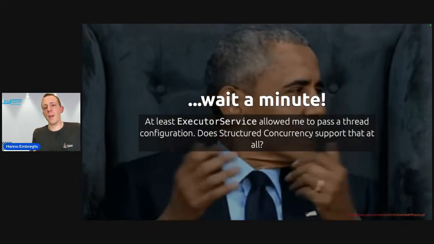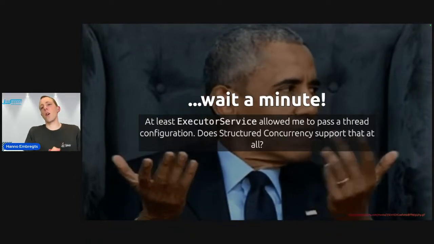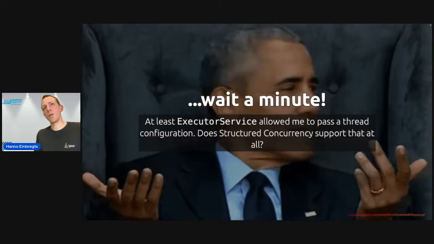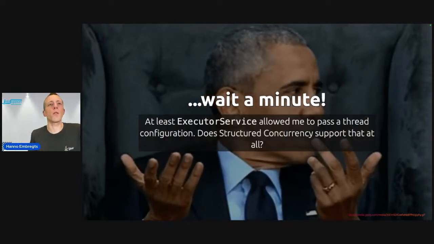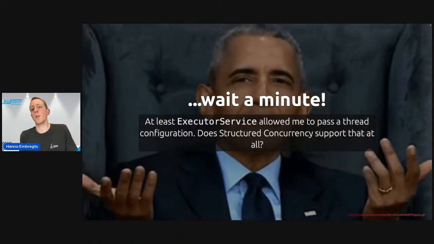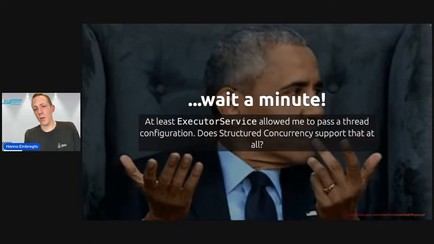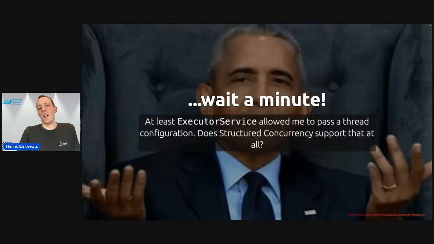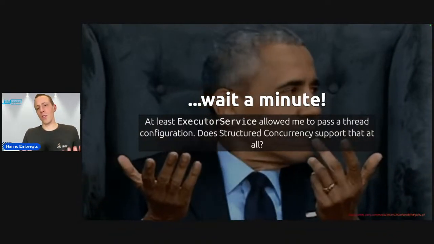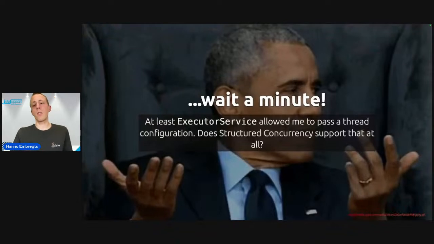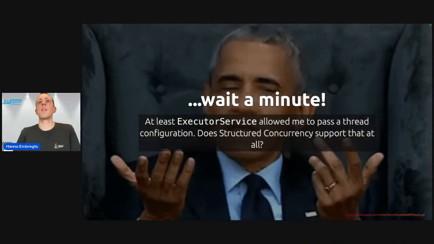Well, in a way you can, because the idea is that StructuredTaskScope uses virtual threads by default. But you can pass a thread factory to an overloaded constructor of StructuredTaskScope. So it is possible to pass platform threads, but it is advised you use virtual threads for this. It is a deliberate decision by the Java language designers to not allow thread pools with certain sizes because they feel like structured concurrency performs best with the thread per request approach that virtual threads are so good at.